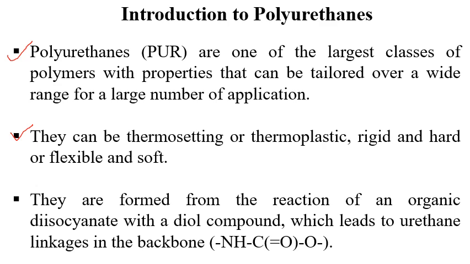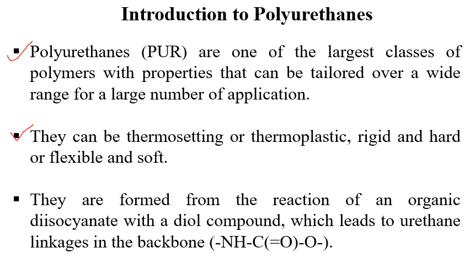Now polyurethanes can be thermosetting or they can be thermoplastic. Thermosetting polymers are those which have cross links between two linear chains, and thermoplastics are straight chain polymers. Thermosetting polymers have a high melting point and low glass transition temperature as compared to thermoplastics.